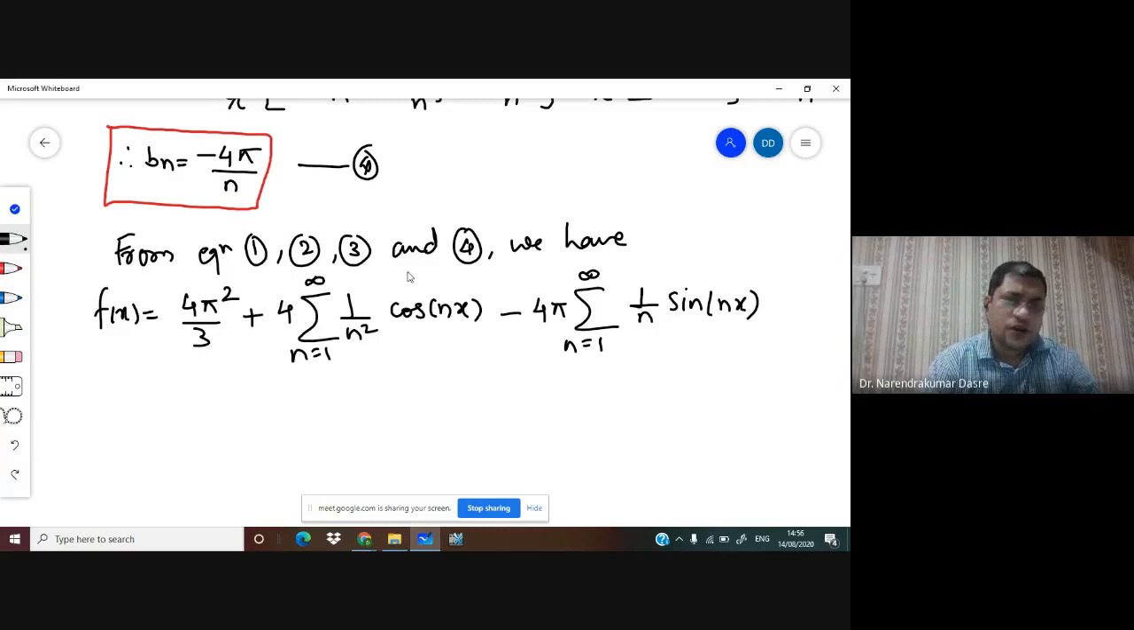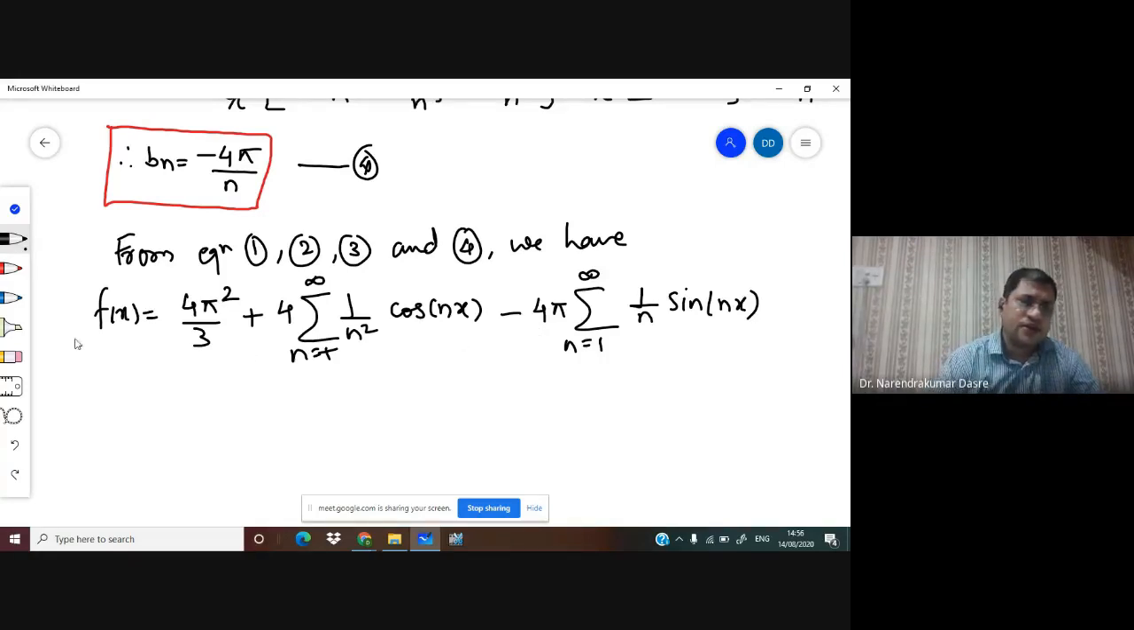the Fourier series expansion for f of x is equal to x, where 0 less than or equal to x less than or equal to 2 pi. Okay, so we have the solution.